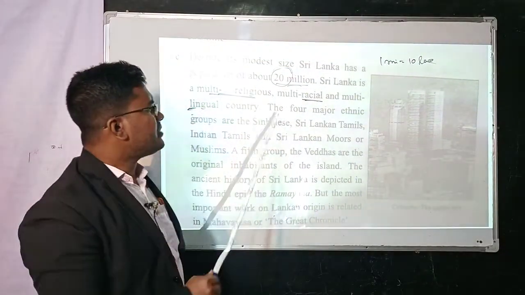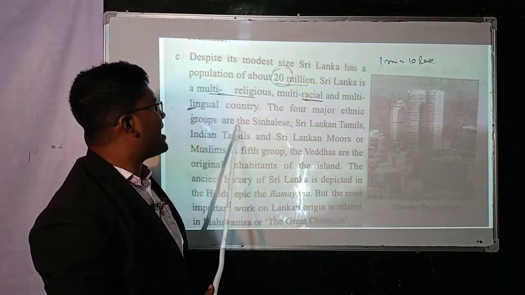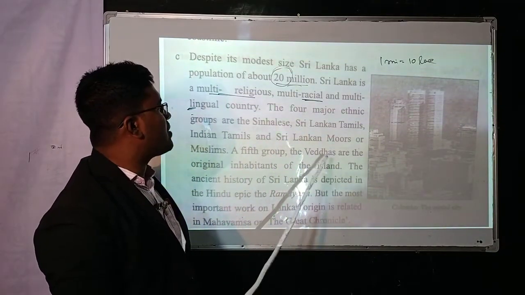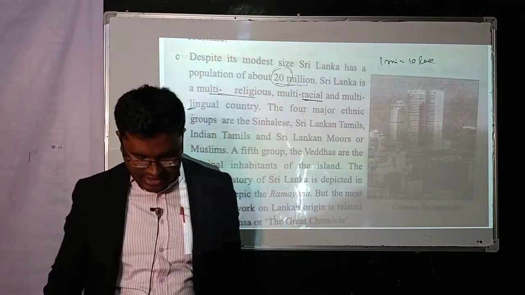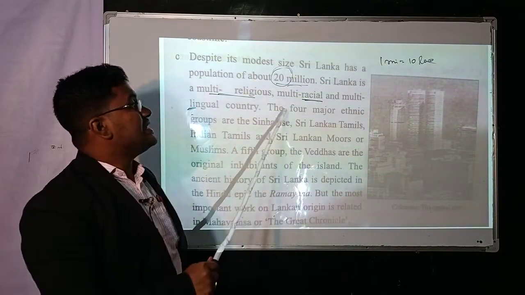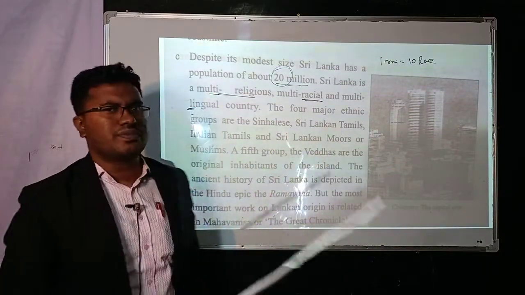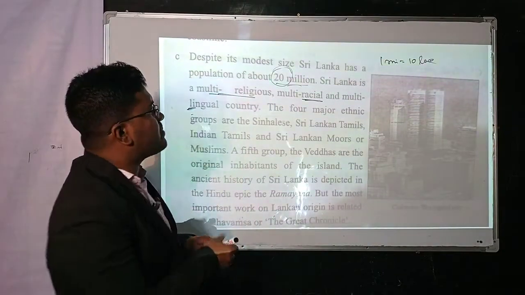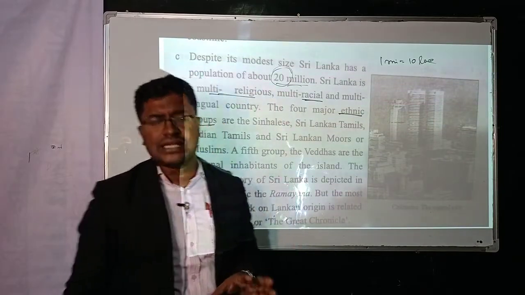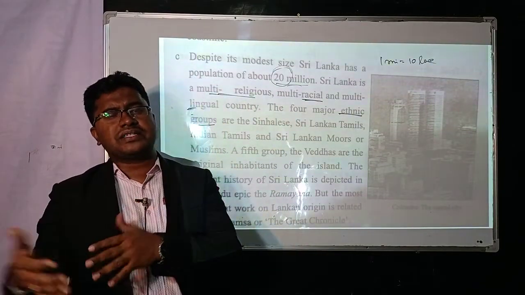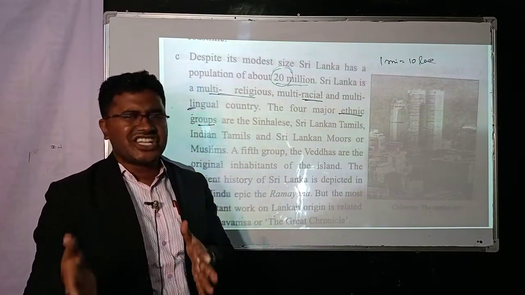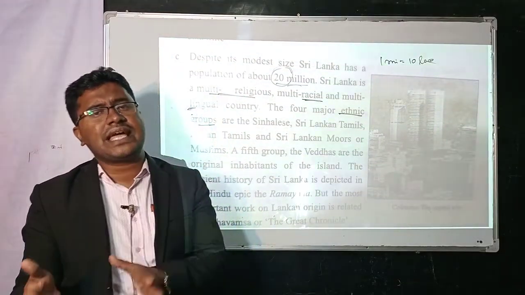Sri Lanka is a multilingual country. The four major ethnic groups are Sinhalese, Sri Lankan Tamils, Indian Tamils, and Sri Lankan Moors or Muslims. My dear students, look at the board very carefully. Here it is said that there are four major ethnic groups. Do you have any idea about ethnic groups, my dear students? Yes, ethnic means tribal people. In our country, there are lots of ethnic groups like Marma, Karon, Khasia, Garo, etc. These are the ethnic groups.